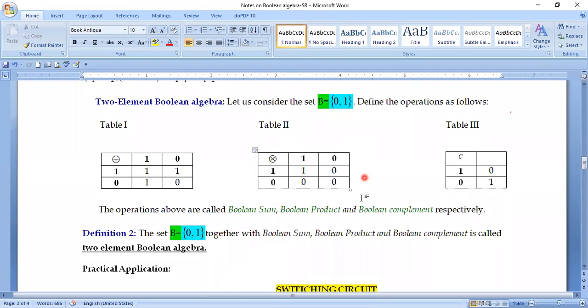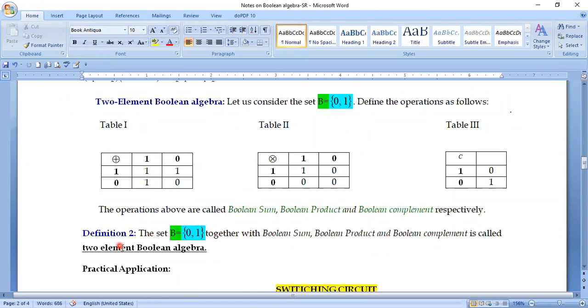Multiplication is done in the following manner, complementation is done in the following manner. If you consider all the elements pointwise from this set with respect to the given operations, you can easily show that they satisfy all the axioms of the Boolean algebra. And then you can very well show that this two element set with respect to these three operations is